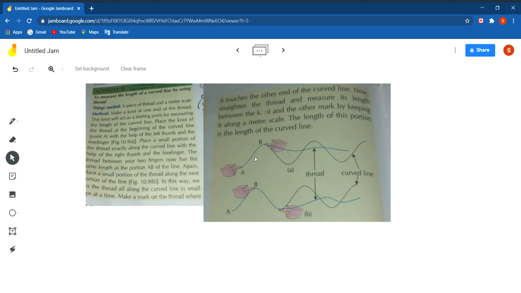Again place a small portion of the thread along the next portion of the line. In this way you can run the thread all along the curved line in small gaps at a time. Make a mark on the thread where it touches the other end of the curved line. Now straighten the thread and measure the distance between the knot and the mark by keeping it along a meter scale. The length of this portion is the length of the curved line. This is how you can calculate the length of a curved line.